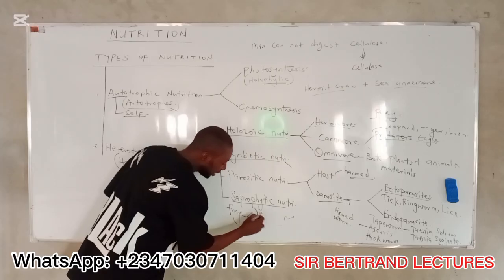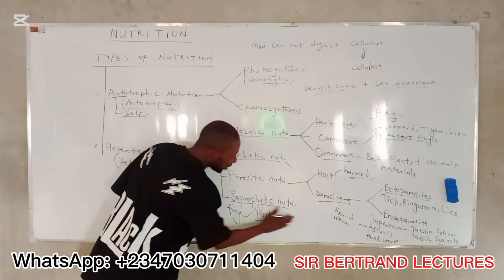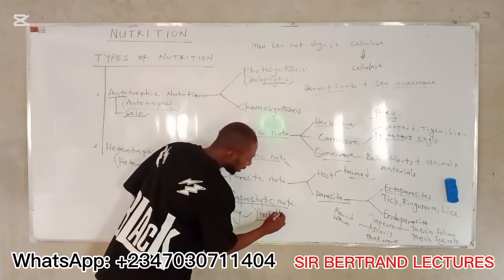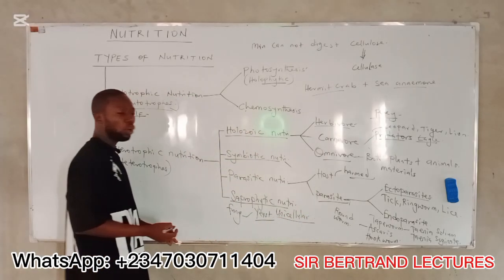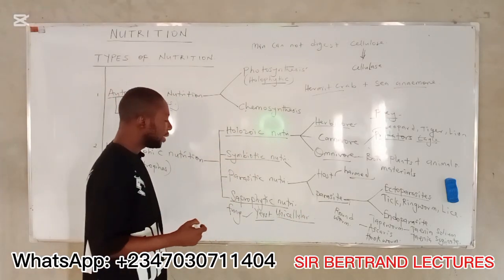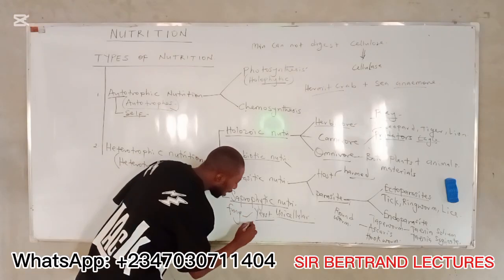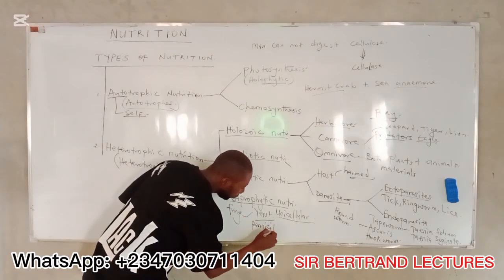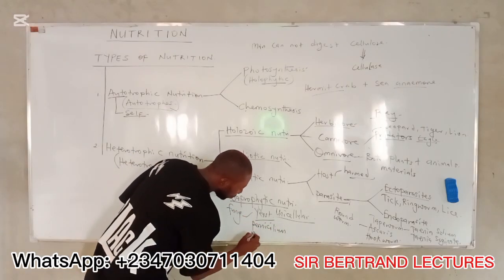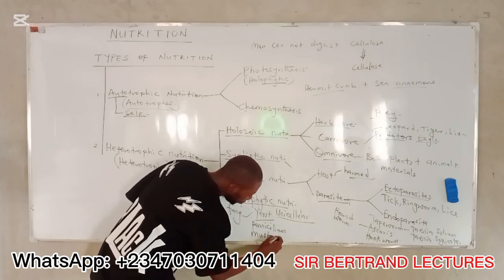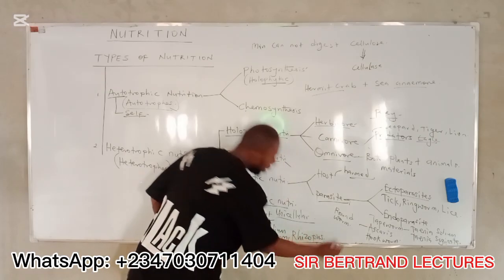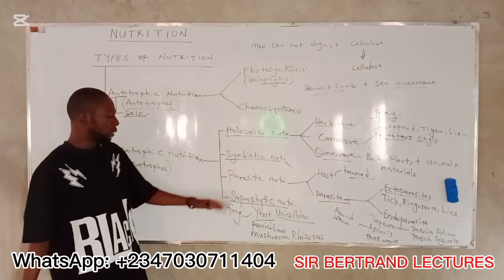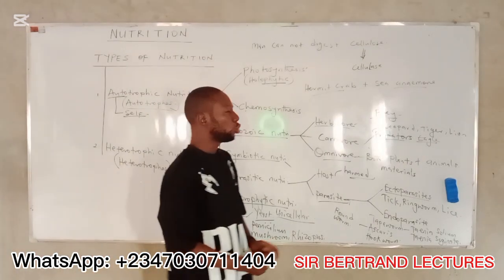Yeast is the only fungus that is unicellular. Then we have penicillium, mushroom, and rhizopus. These are the organisms that exhibit saprophytic nutrition.